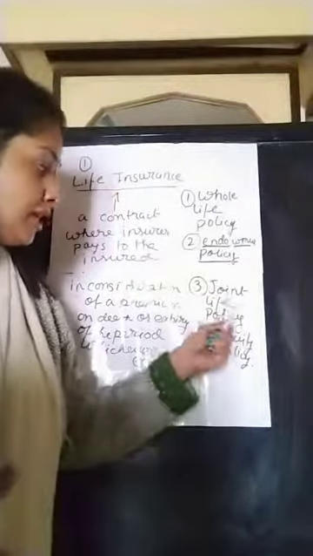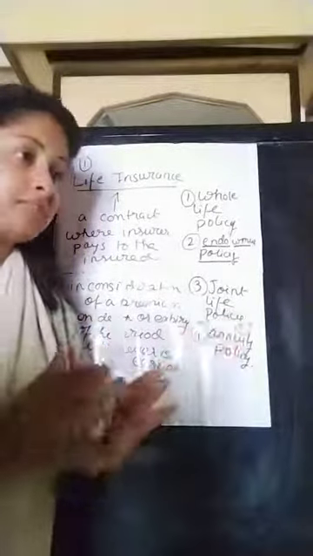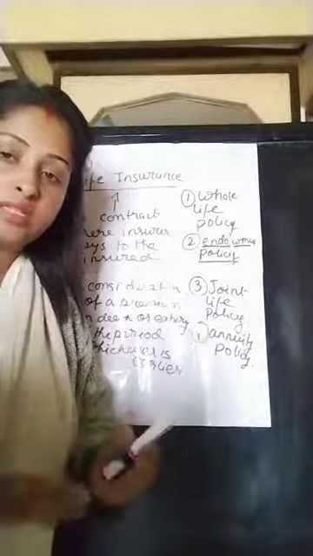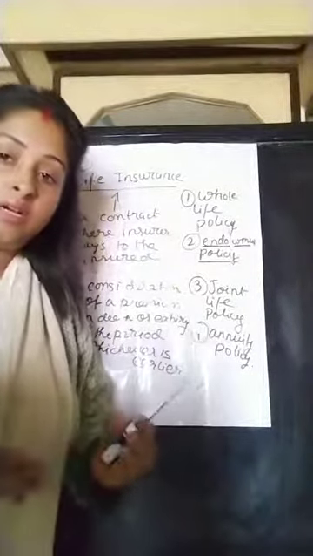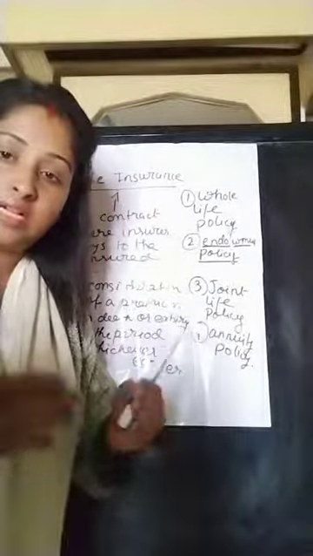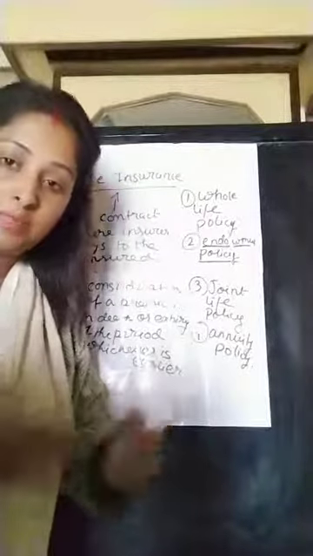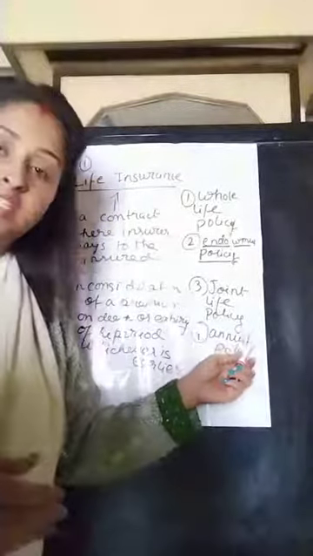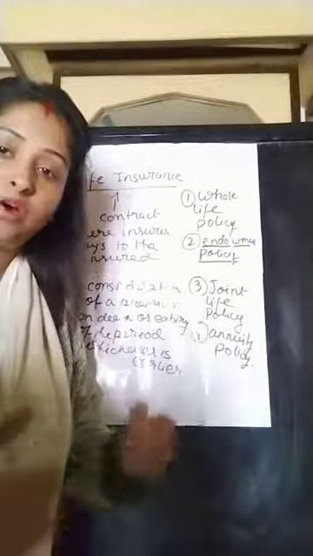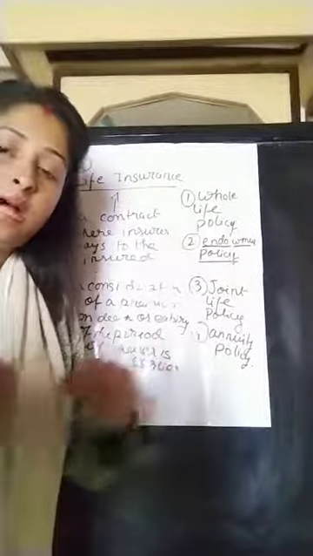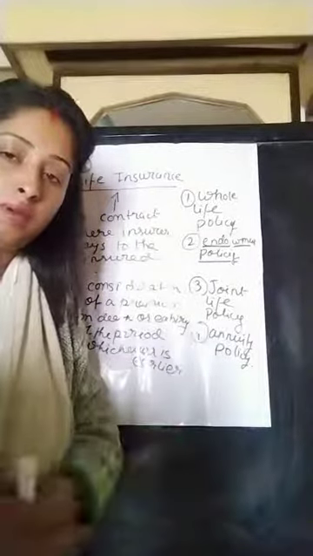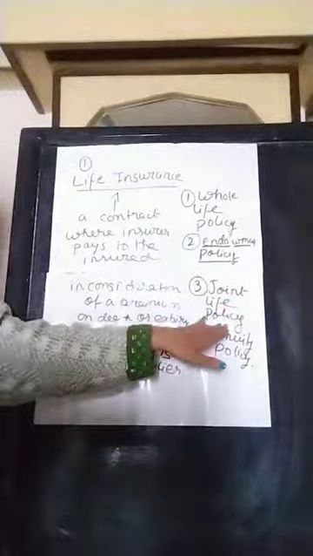So in case of joint life policy, the joint persons can be two brothers, two sisters, husband and wife, parents, anybody. It can even be the partners of a concern. Partners of the same concern can be joint life policy holders. But in that case, on the death of one partner or one member, the other member, the survivor, is entitled to get the amount. So this is joint life policy.